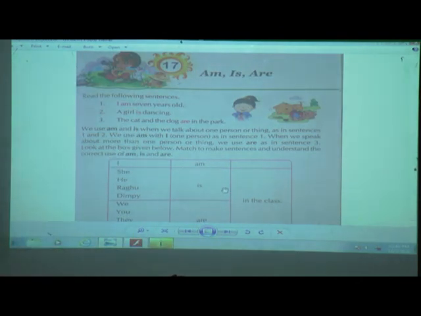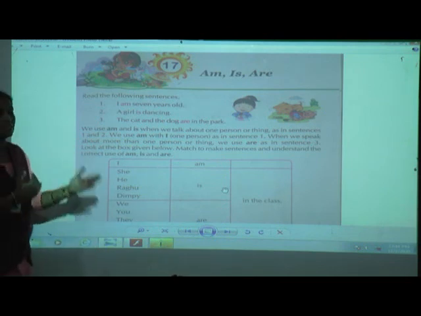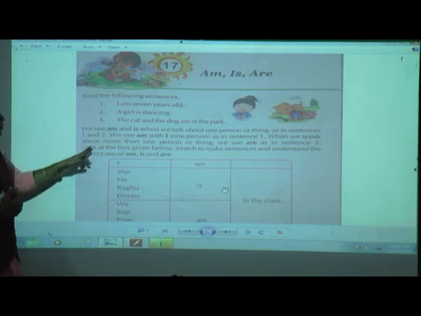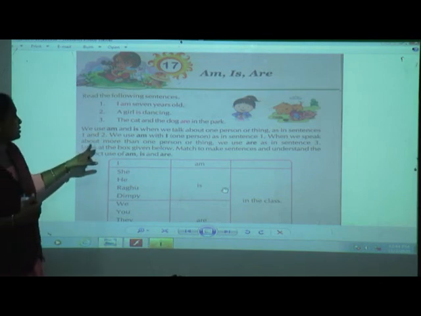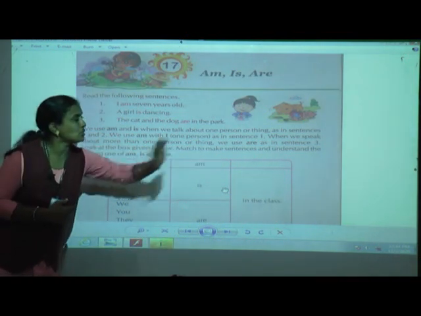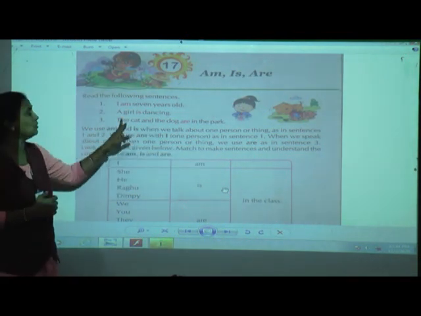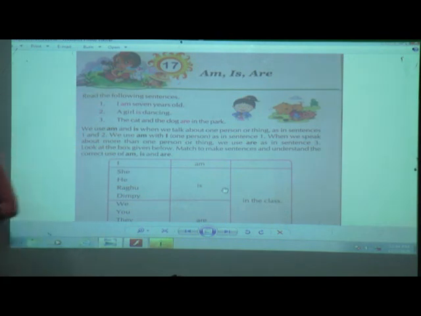Okay, in the same way, when you compare am, is, are and was, were, then you will come to know the difference between how to use these words in sentences. Now see, for more than one person or thing, we use are in sentence 3. Here, as I said, the cat and the dog are in the park.